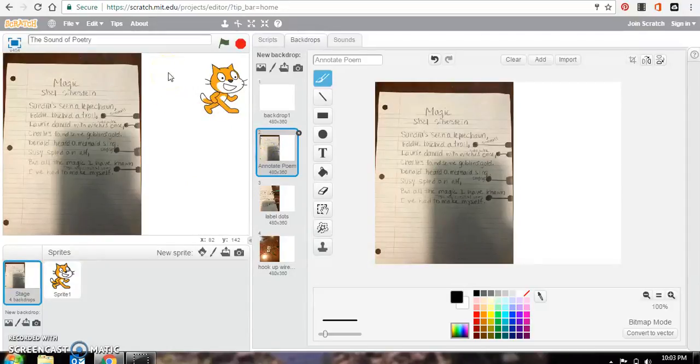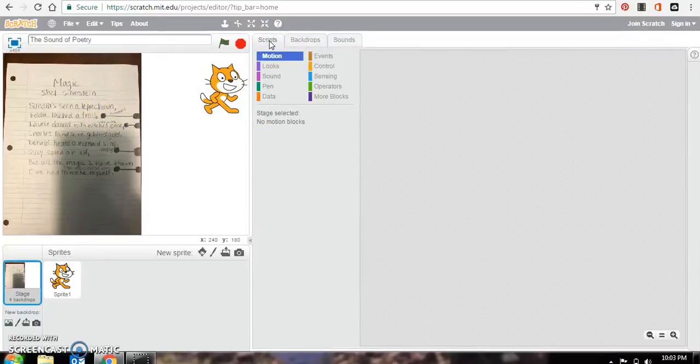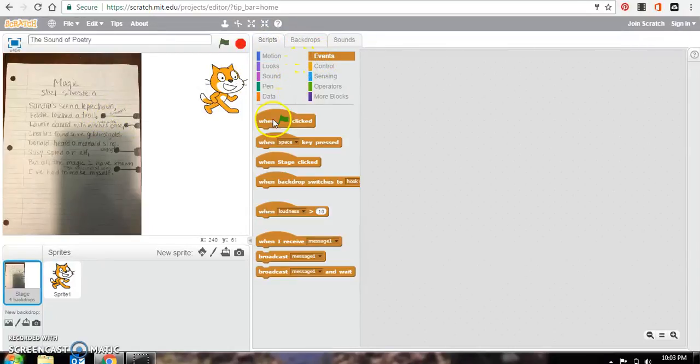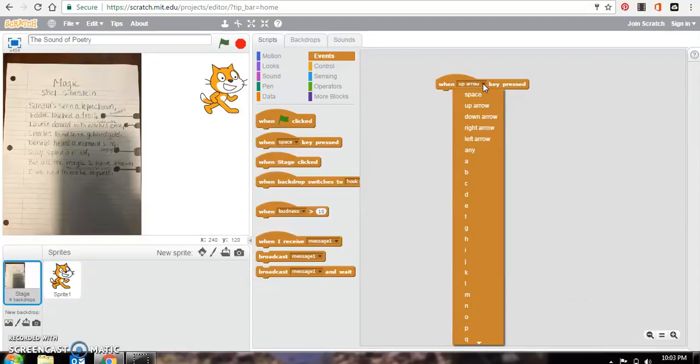And the first line is, Sandra's seen a leprechaun, Eddie touched a troll. So right here, I want to run a script. So I'm going to go to Events, and then I would like to use my MakeyMakey for this specific program. I'm going to say, when the up arrow is pressed, so you can select which arrow by clicking here. You can also use the keyboard on your computer if you're not using a MakeyMakey.